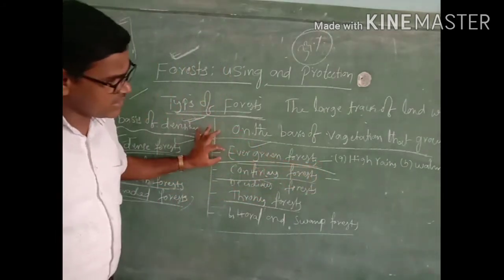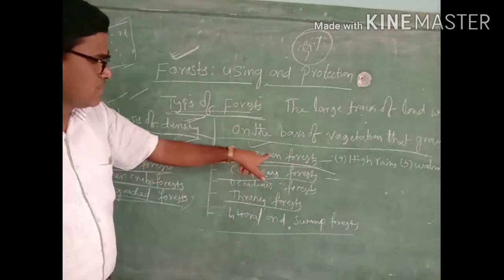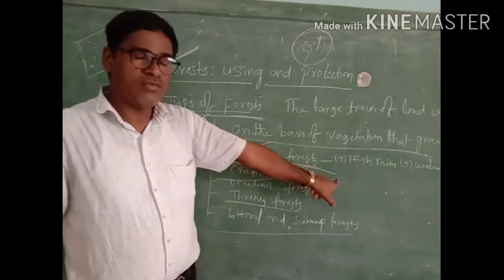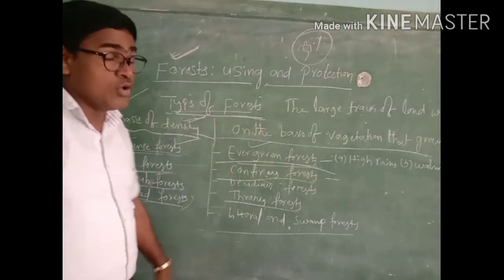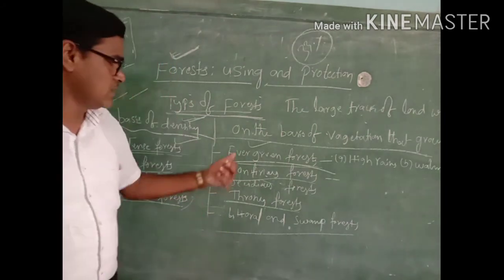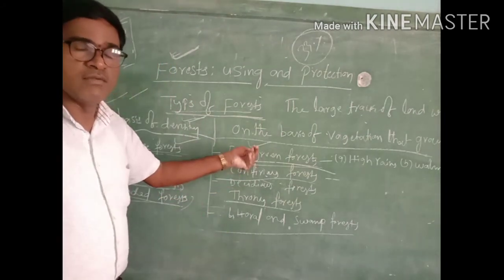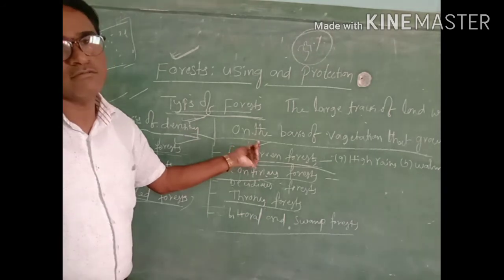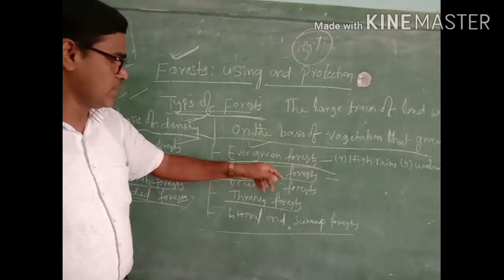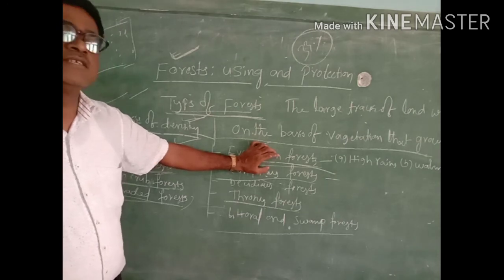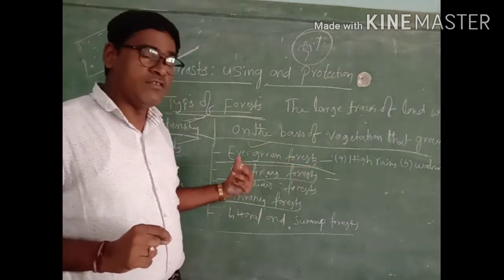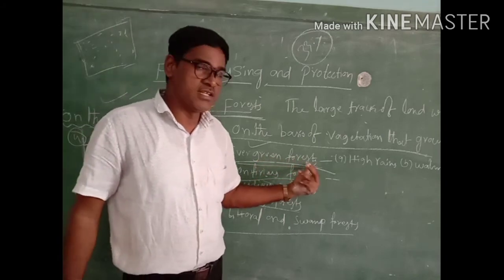In the evergreen forest area, there is mainly high rainfall. With heavy rains here, trees grow very high. A number of trees are growing, and the trees look green throughout the year, in all seasons, so we call this evergreen forest.